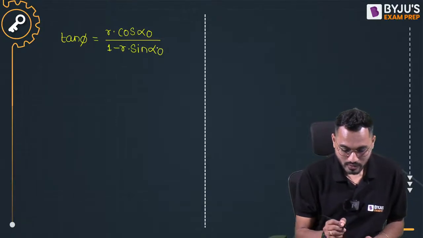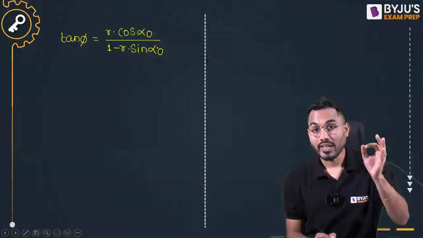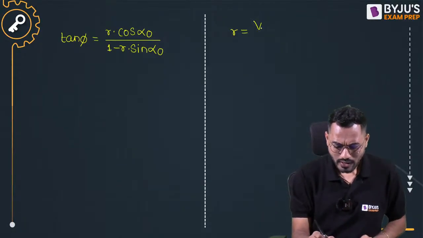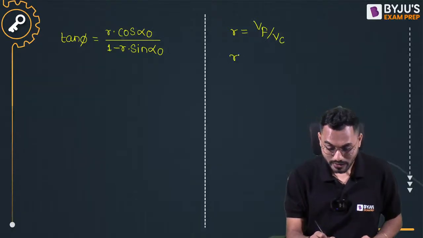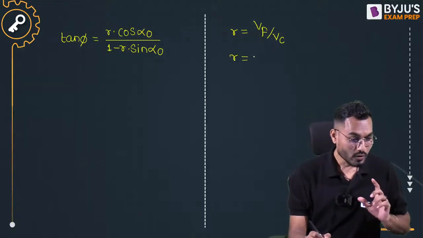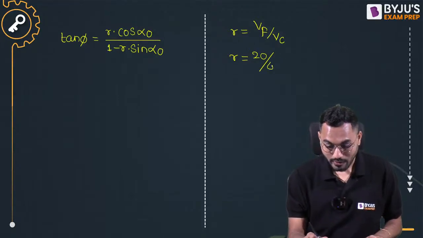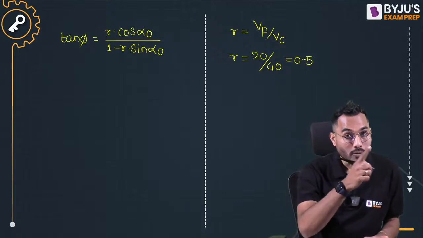So we require the orthogonal rake angle and the chip thickness ratio. The chip thickness ratio can be calculated simply as Vf divided by Vc. Vf is 20 meter per minute and the cutting velocity Vc is 40 meter per minute, so the chip thickness ratio is coming 0.5. So you put the 0.5 value there.